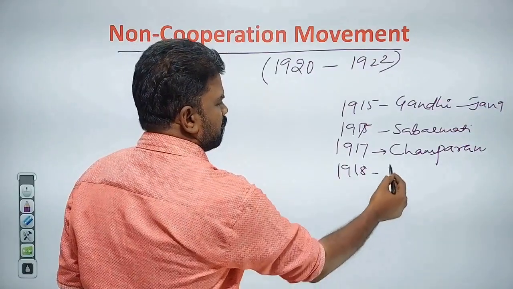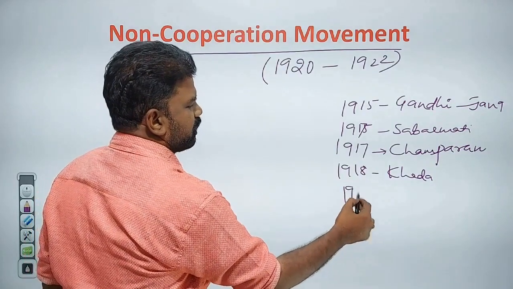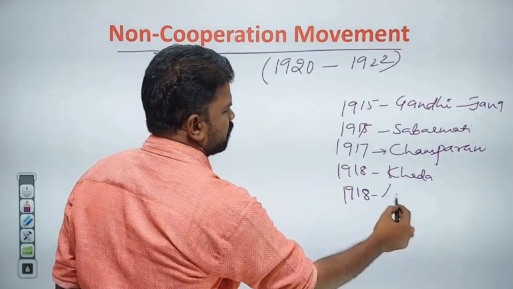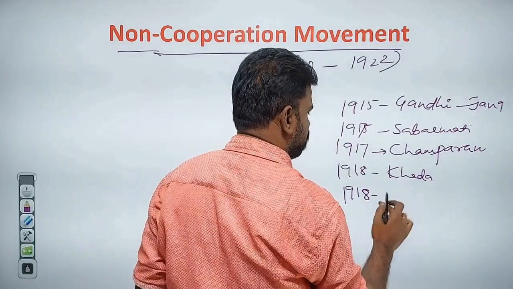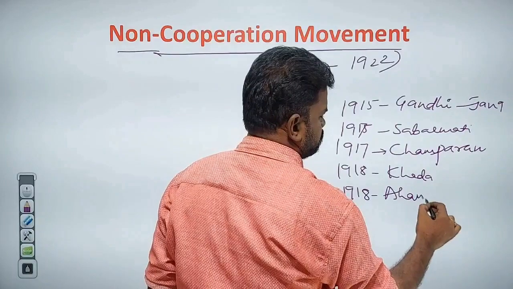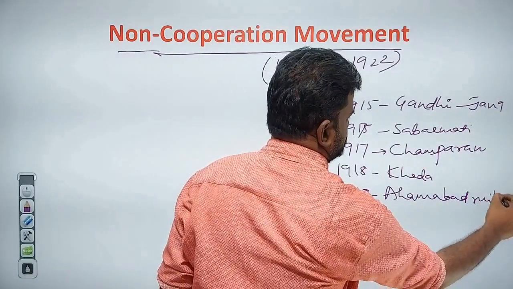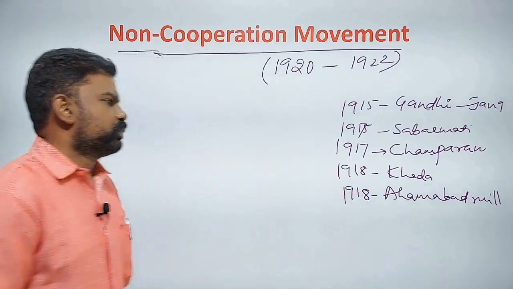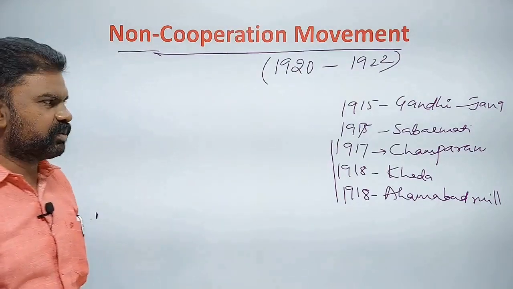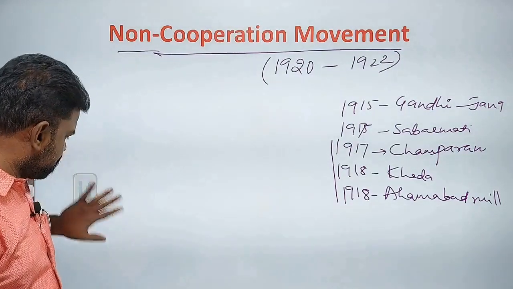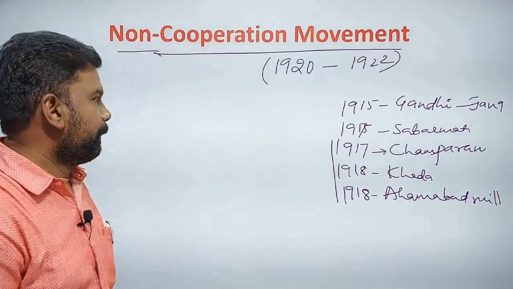In 1918, Gandhi also participated in the Kheda Satyagraha. In 1918 also, Gandhi participated in the Ahmedabad mill workers strike. So these three local incidents were completely succeeded by Gandhi. Because of this success, Gandhi's name reached the entire India.